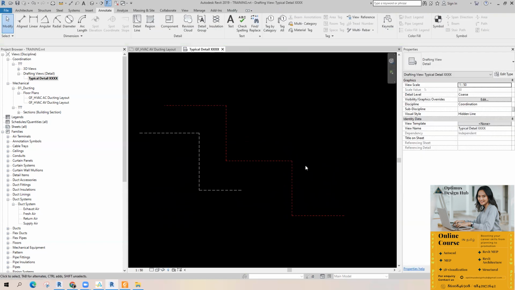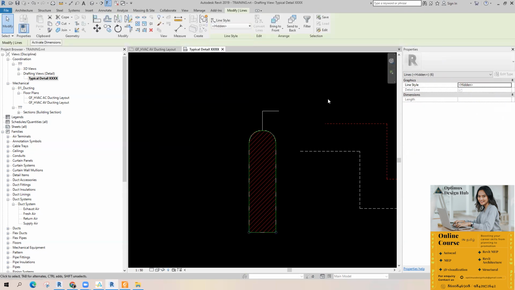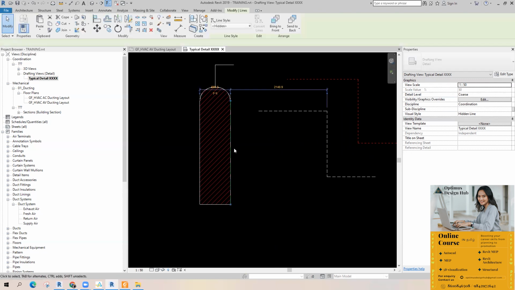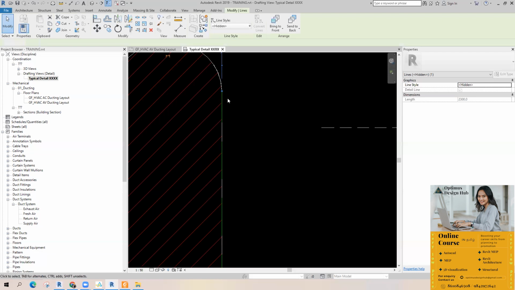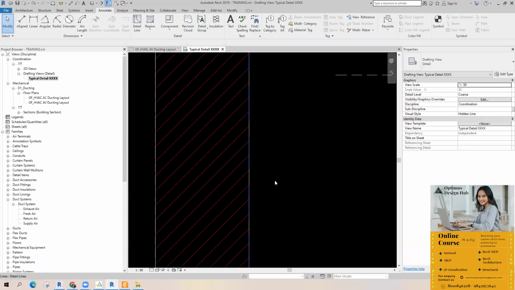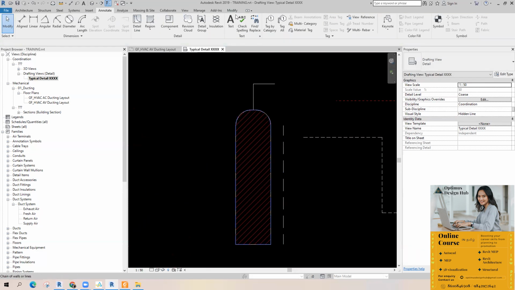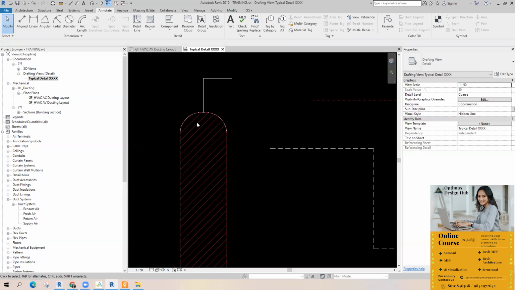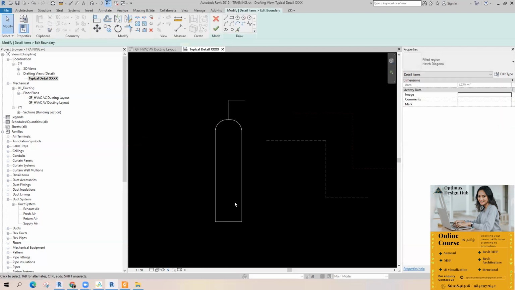If you want to change the border line types, see this. One more thing. I have already changed this line type, but it is not visible in this view, right? See, I'm copying this line, and while copying you can see this one is a hidden line. But right now it is not hidden. This is because I'm just picking the hatch line, Edit Boundary. Actually, this is a line.